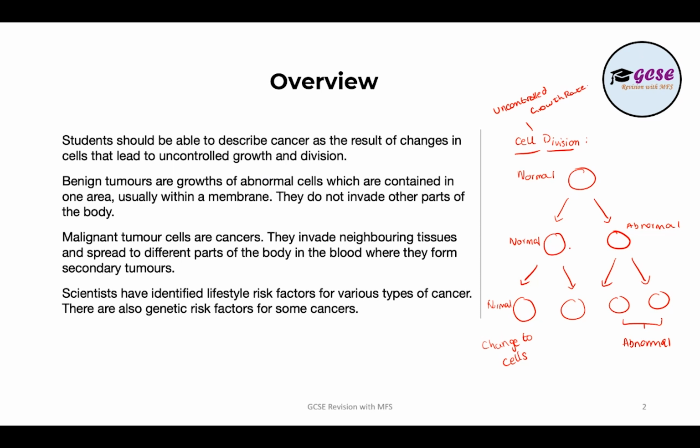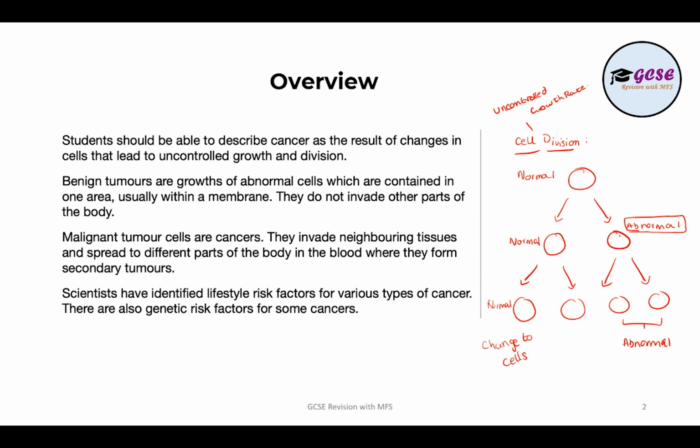Okay, and because we've got these abnormal cells, remember this occurs randomly. So we've got normal cells, and then the normal cells divide in cell division. However, one of the cells that have divided has become abnormal, and there are certain risk factors which increase the likelihood of getting these abnormal cells.